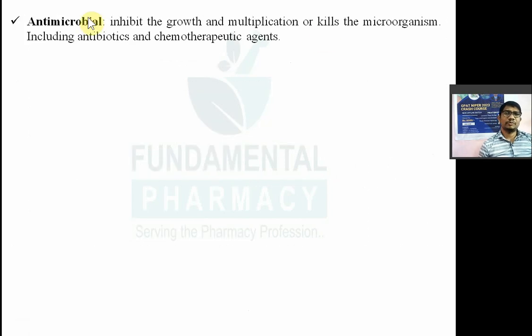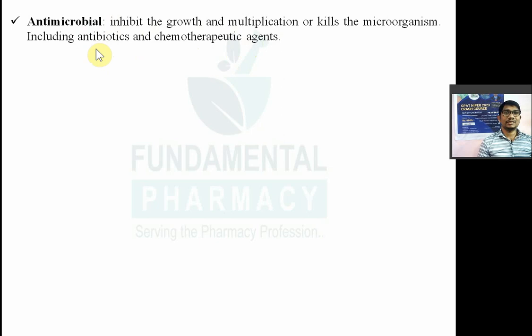नाउ we'll see few terms. What is meant by antimicrobial drug? So antimicrobial drug is nothing but a drug or chemical which inhibits the growth and multiplication or kills the microorganism, including antibiotics and chemotherapeutics. तो antimicrobial drug के अंदर एंटीबायोटिक्स भी आते हैं एंड कीमोथेरेपेटिक एजेंट्स भी आते हैं. एंटीबायोटिक्स मोस्ट ऑफ द टाइम दे आर आइसोलेटेड फ्रॉम बैक्टीरिया और फंगस, you can say microorganism. So antibiotics are obtained from microbial source, but chemotherapeutic agents are synthetic in nature. ये लैब में सिंथेसाइज होते हैं.